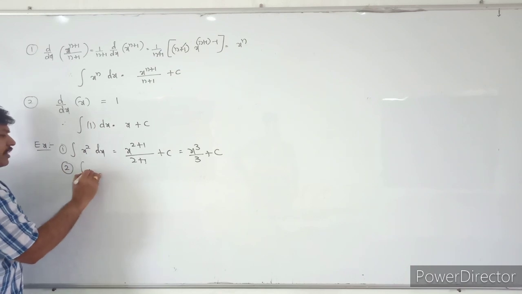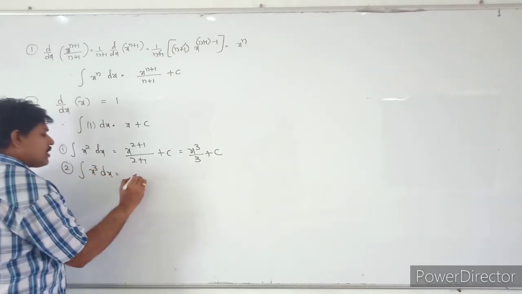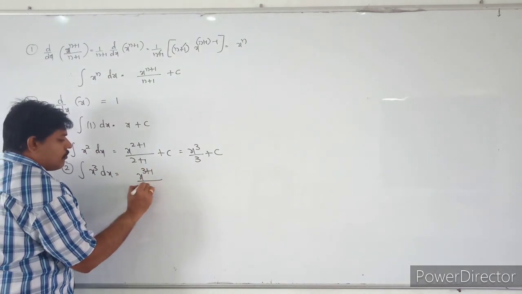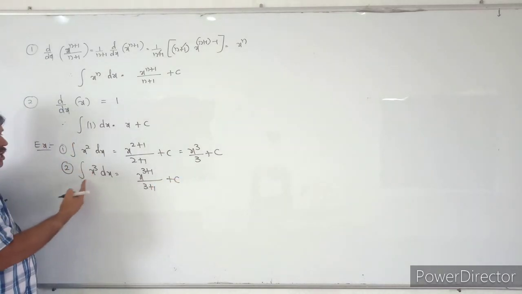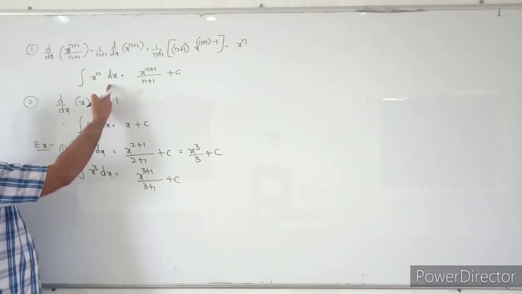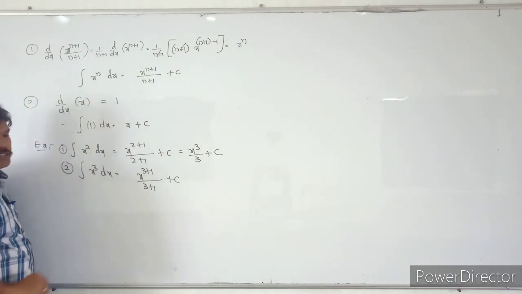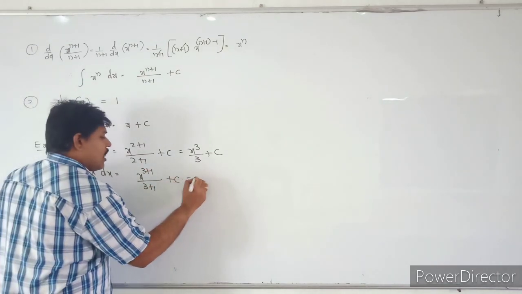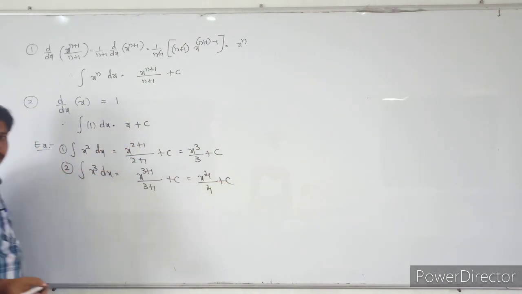Similarly, you can take some important conditions. What is the integral of x cube into dx? Integral of x cube into dx is nothing but x power 3 plus 1 by 3 plus 1 plus c. Integral of x power n into dx is equal to x power n plus 1 by n plus 1. So x power 3 plus 1 by 3 plus 1 plus c. It will become x power 4 by 4 plus c.